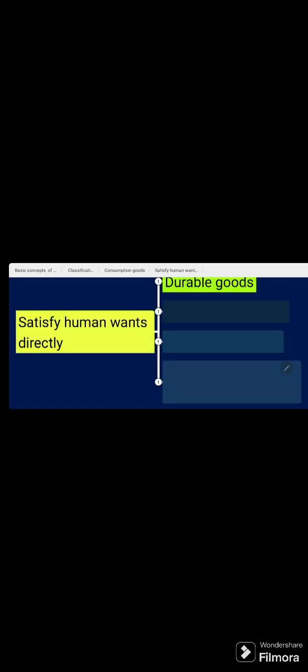The second category of consumer goods are semi-durable goods. These are those goods which can be used for a limited period of time. The best example sitting in the classroom is the uniform which you are wearing. It's a semi-durable good. You will use it for 1 year, 1.5 years, 2 years, then the uniform wears off or you outgrow the uniform and you have to replace it with another set of uniform. So these goods have a limited lifespan of around a year or half.